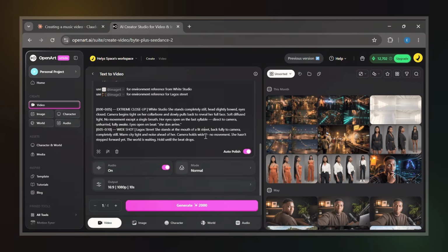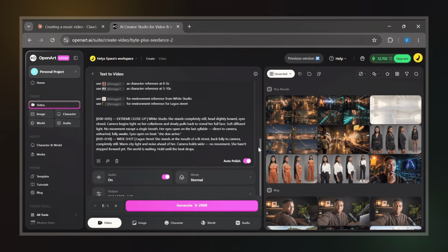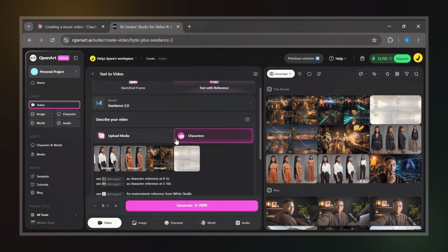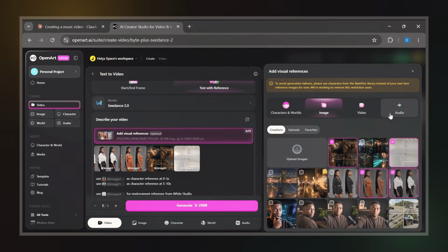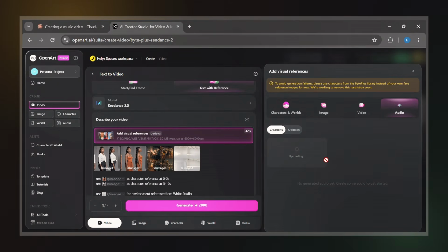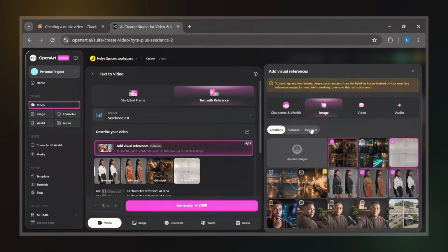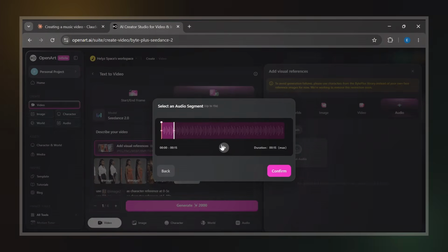To add the audio, go back to the reference section and click Add Visual References. From there, select audio and upload the music we generated earlier. Once the audio is uploaded, listen to it and trim it to the specific section you're generating. For this first example, I'm using roughly the first 8 to 10 seconds of the song. After confirming the selection, OpenArt processes the audio and makes it available inside the project.